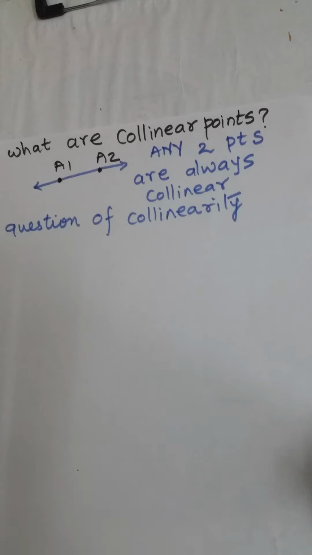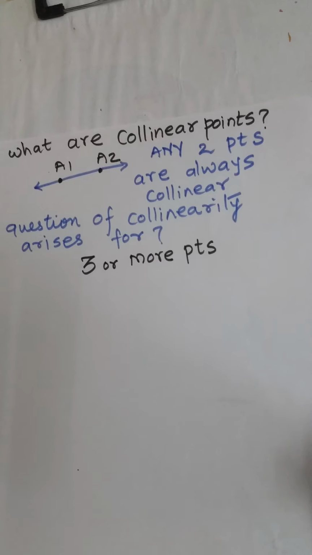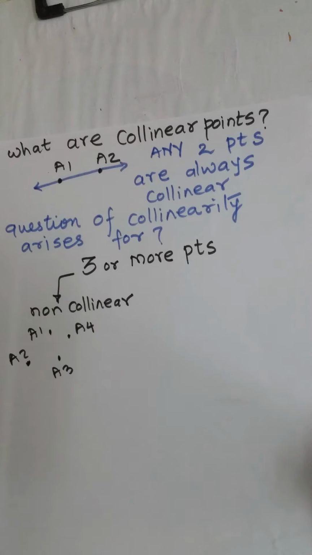So, the question of collinearity arises for how many points? Yes, it is 3 or more points. If 3 or more points are given, there are two possibilities. One is that they are non-collinear, like these 4 points in a plane. They are non-collinear in the sense that no 3 points are in a line.